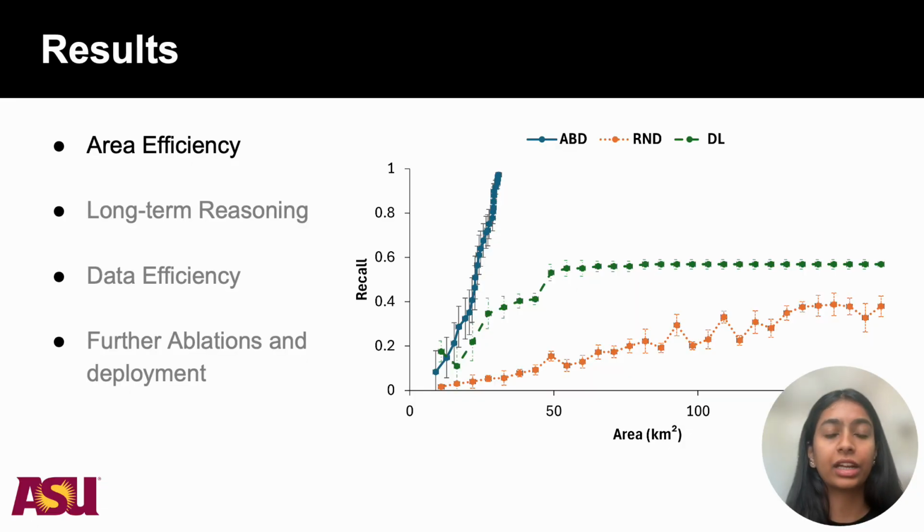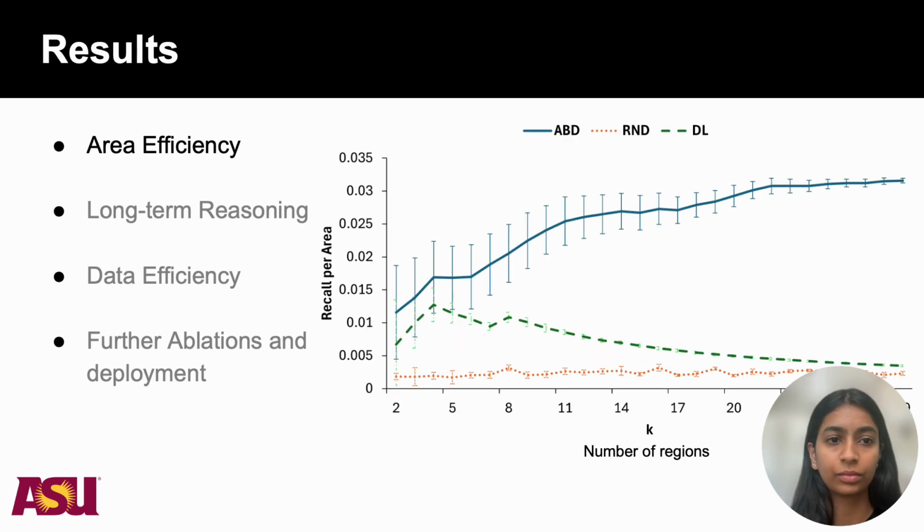We want to identify the greatest number of dark vessel locations while searching for the smallest possible area, because we have additional resources like drones and satellites. Hence, we record recall as a function of area. We do this for three models: our abduction model, a deep learning baseline, and a random region generator. And as you can see, our approach reaches full recall at the area of 30 kilometers square, while the other baselines saturate at more than half that recall.